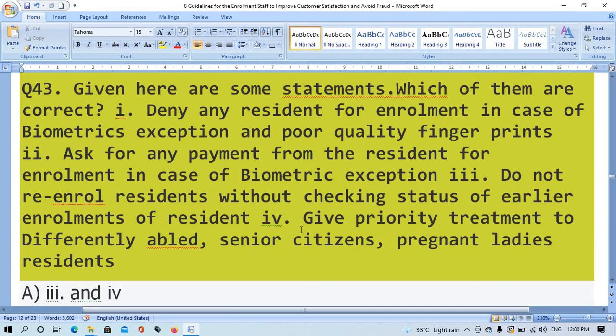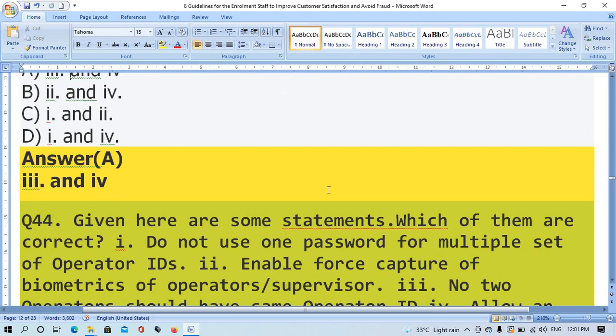Question number 43. Given here are some statements, which of them are correct? 1. Deny any resident enrollment in case of biometric exemption and poor quality fingerprints. 2. Ask for a payment from the resident for enrollment in case of biometric exemption. 3. Do not re-enroll resident without checking status of earlier enrollment by resident. 4. Give a priority treatment to differently abled, senior citizen, pregnant ladies, residents. The right answer is option A, 3 and 4.